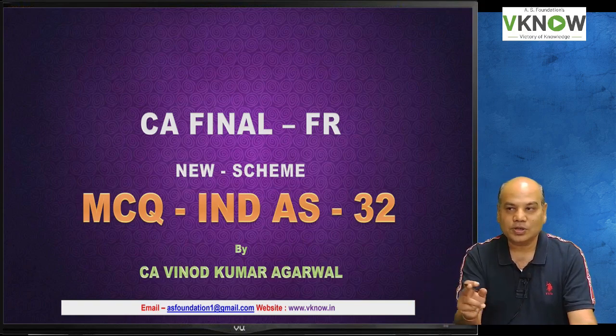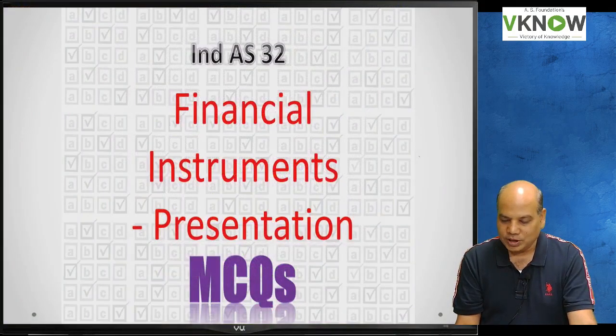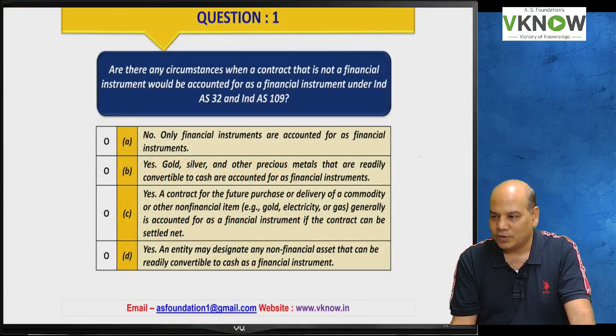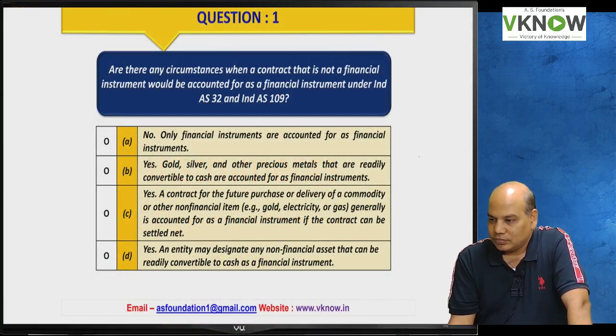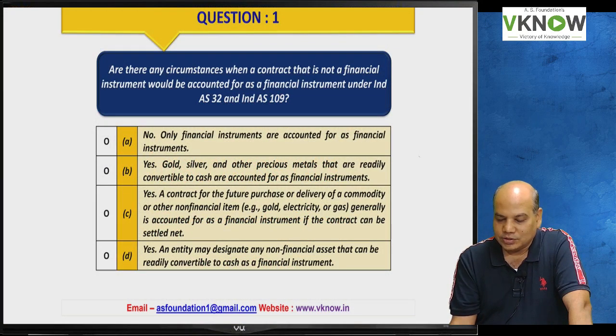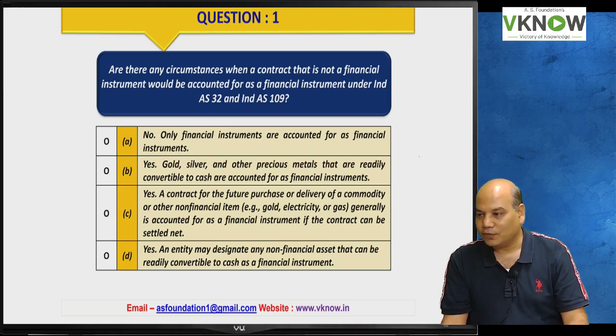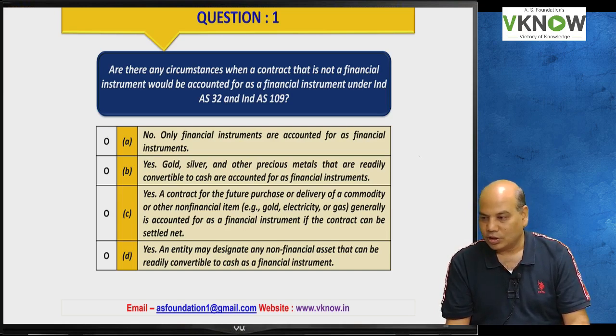So here is my question number 1. Please answer question number 1. Are there any circumstances when a contract that is not a financial instrument would be accounted for as a financial instrument under Ind AS 32 and Ind AS 109? A contract for a non-financial item, can it be covered by Ind AS 32 or Ind AS 109? So read the options and tell me what is the answer.